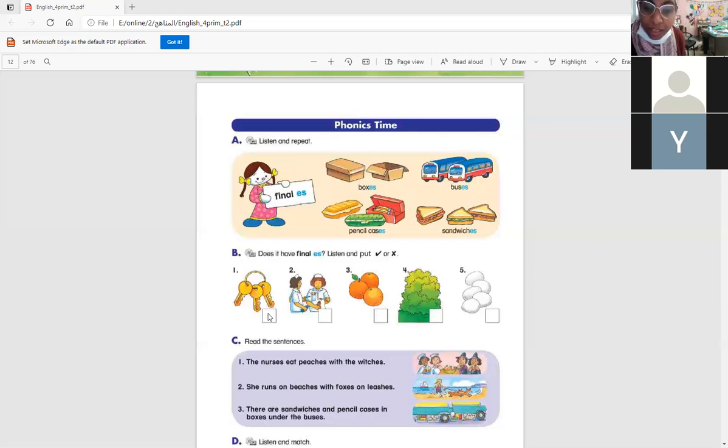That's right. Oranges. Oranges, es. That's right. What else? Eggs. Eggs, s. Yeah, that's right. That's only s.